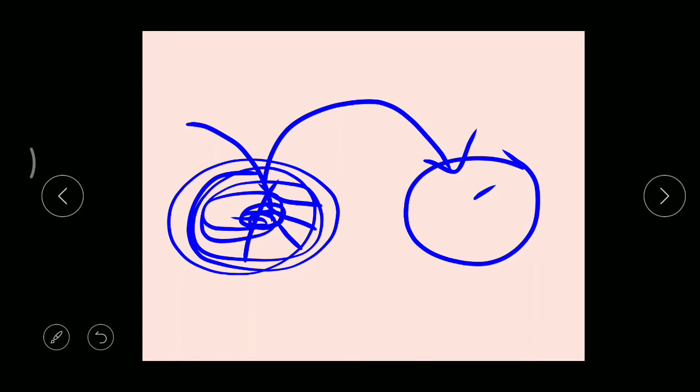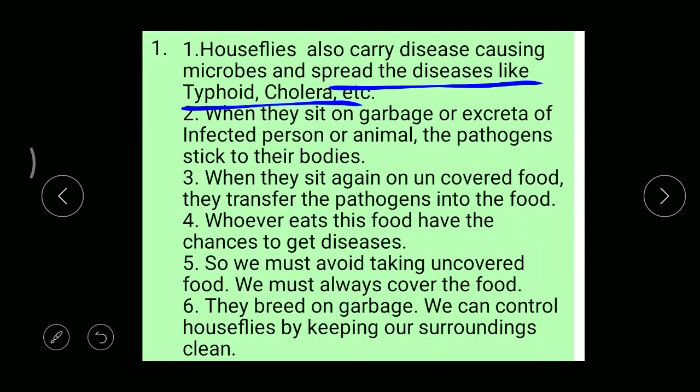That's why it is better not to take food which is prepared outside in unhygienic conditions, and which is not completely or properly covered like this. Okay, children. So this is the way houseflies cause disease, and actually where you can find these insects.